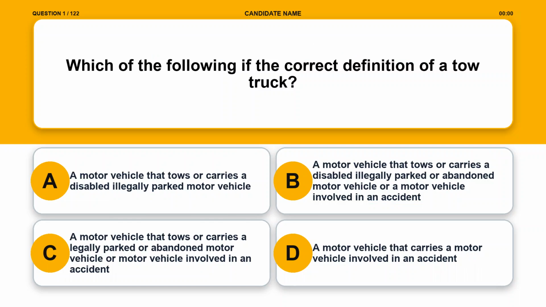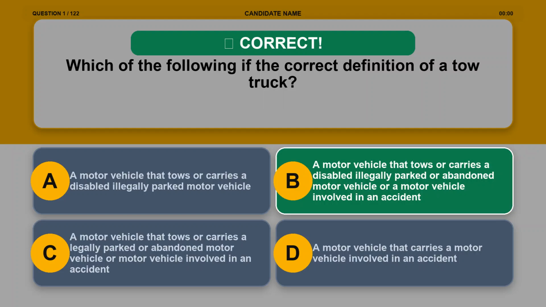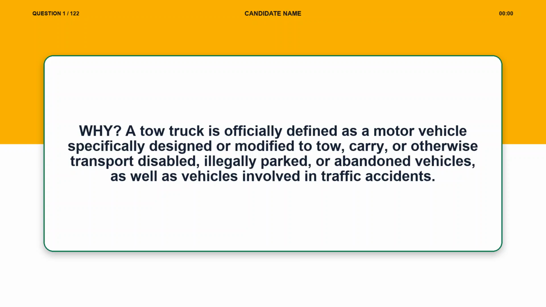Option C, a motor vehicle that tows or carries a legally parked or abandoned motor vehicle or motor vehicle involved in an accident. Option D, a motor vehicle that carries a motor vehicle involved in an accident. The correct answer is option B. Explanation. A tow truck is officially defined as a motor vehicle specifically designed or modified to tow, carry, or otherwise transport disabled, illegally parked, or abandoned vehicles, as well as vehicles involved in traffic accidents.